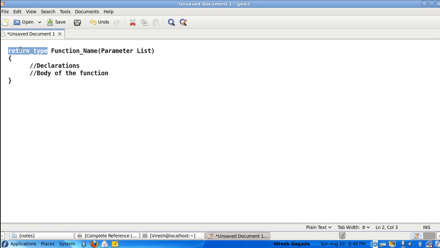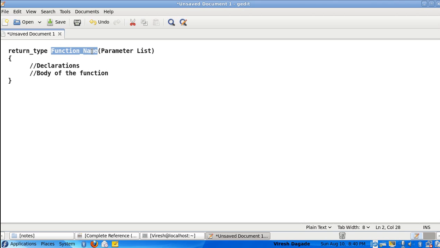If the function is returning int, then the type over here would be int. If the function is returning float, then the type would be float. In some cases the function may not return anything. In that case the type would be void. Void means nothing.